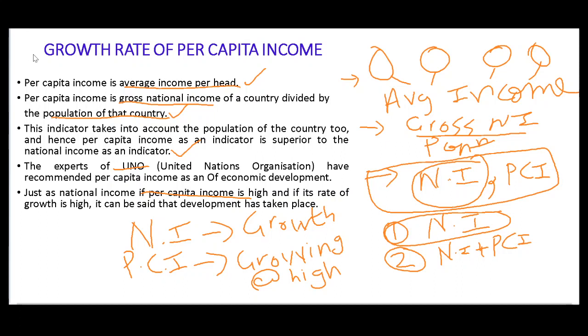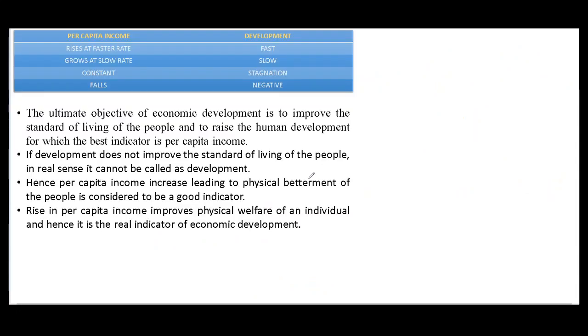The next slide is about the thing which we saw in development. We saw that the rate of national income was there, and here the rate of development was there. The same type of thing is here with per capita income. If per capita income is rising at a faster rate, then we can say that development is fast.